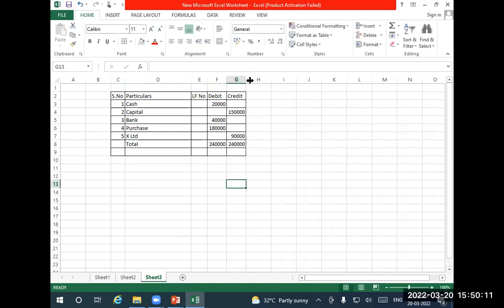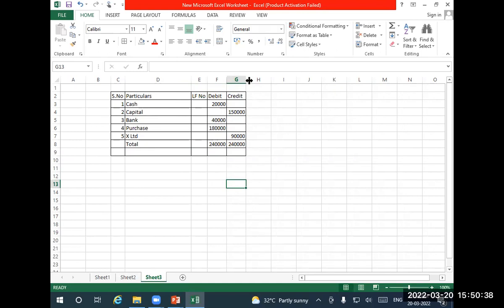Why does a trial balance always have the same amount of debit and credit? What's the reason? Each and every debit has its own corresponding credit.